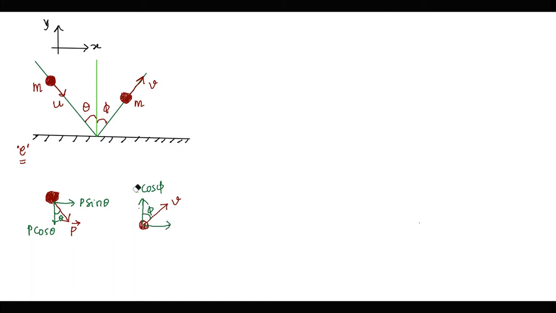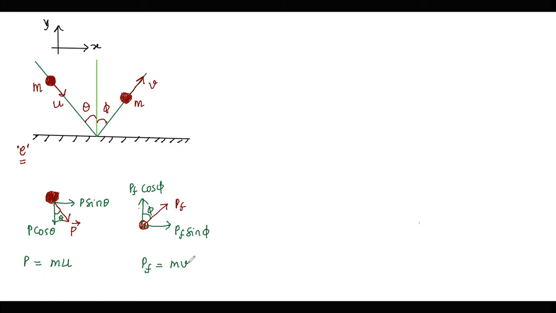Since we are talking in terms of momentum, let us write it in terms of momentum as well. So if this is the momentum p final, this will become p final cos phi and this will become p final sin phi. Here p initial is equal to mass into speed, that is mu, and p final is equal to m into v, that is mv respectively.